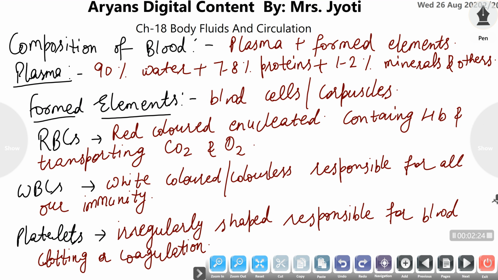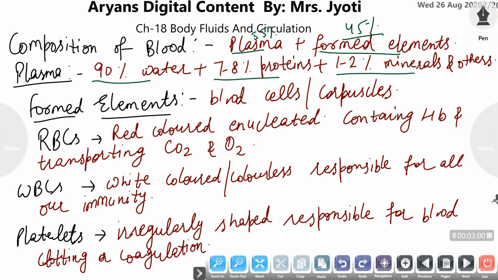What are the components of blood and what is the blood formed of? Blood consists of plasma and the formed elements. Approximately 55% of the composition is formed by plasma, and 45% is occupied by formed elements. Plasma consists of 90% water, 7 to 8% proteins, 1 to 2% minerals, and other compounds which may involve hormones, chemical drugs, and also waste materials, and gases which are transported through the blood.